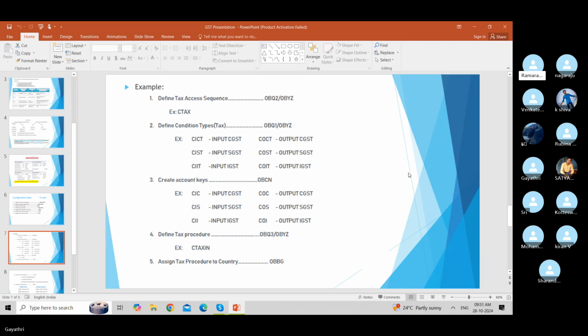And next one is create account keys, T code OBCN. We can take like this: CIC input CGST, CIS input SGST, CII input IGST. Next, COC output CGST, COS output SGST, COI output IGST. Next step is the fourth one, define tax procedure in OBQ3 or OBYZ, we have to give CTAX India. And fifth one is assign tax procedure to the country, that is in T code OBBG.